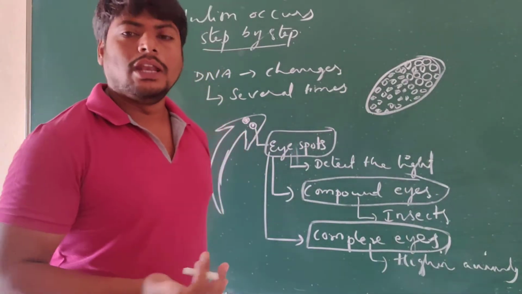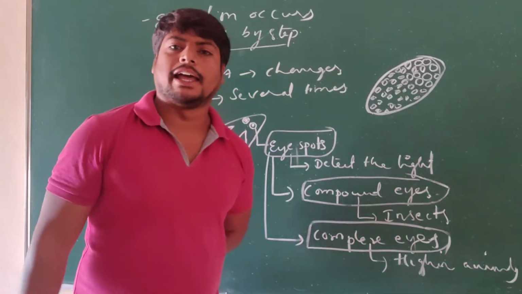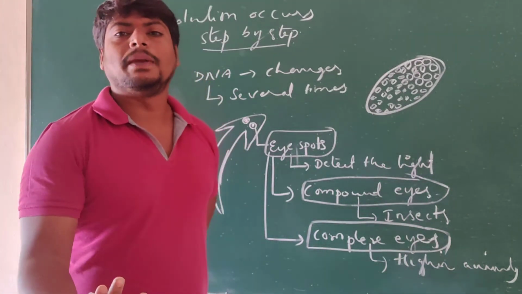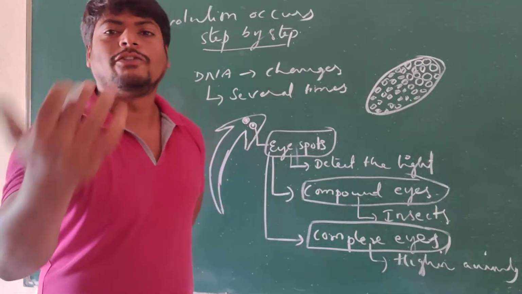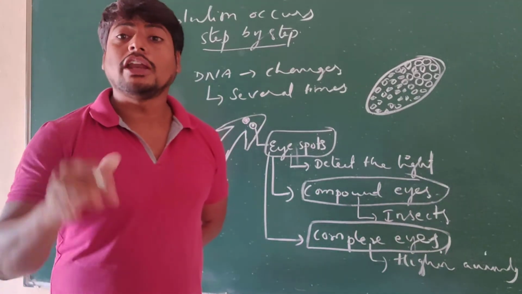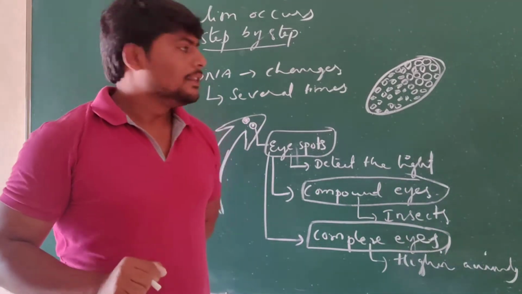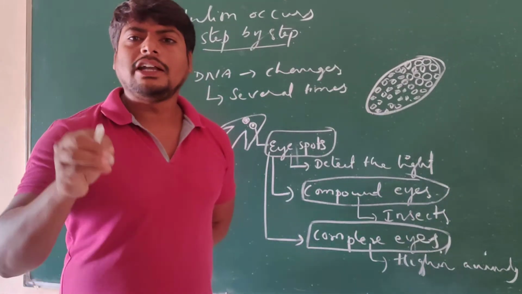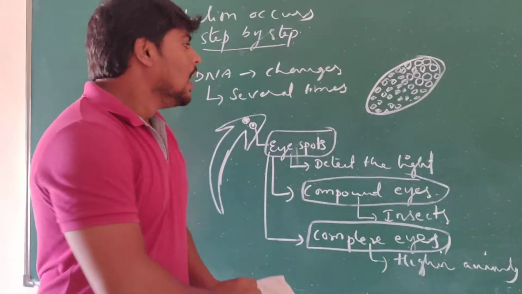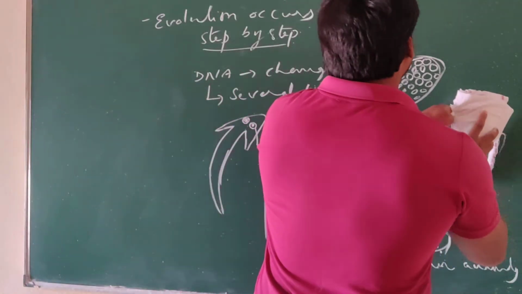But man is also involved in selection of some desired characters, and step by step we developed different types of organisms which are useful for him. That is what we call artificial selection. Let us see what artificial selection is.